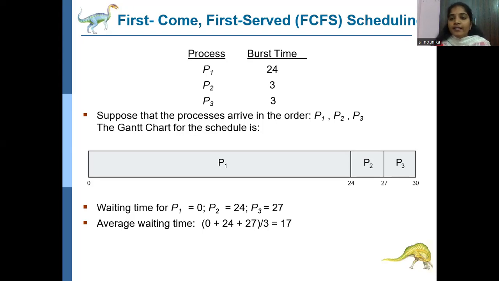So that's why this is nothing but the starvation. P1 takes too much time to execute. Next P2, P3 will take very less time. So CPU utilization is very high. CPU is very busy with the P1 process. So this is the starvation. This is the disadvantage in first come, first serve.